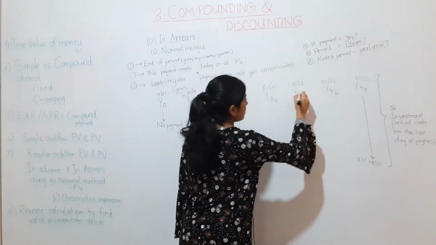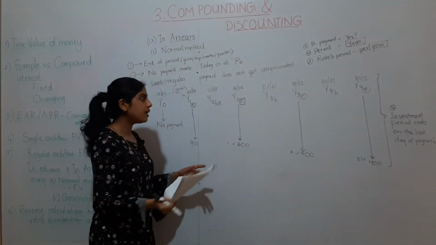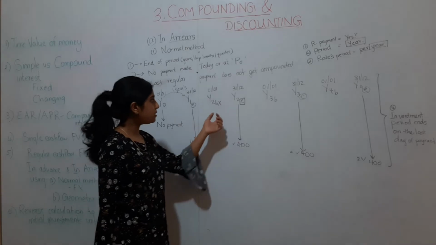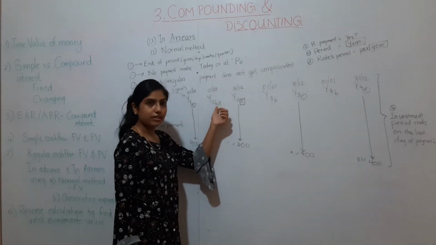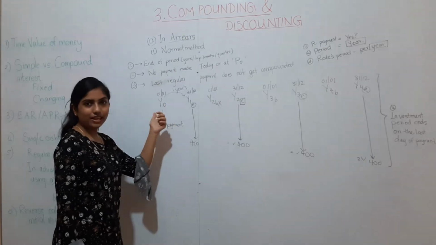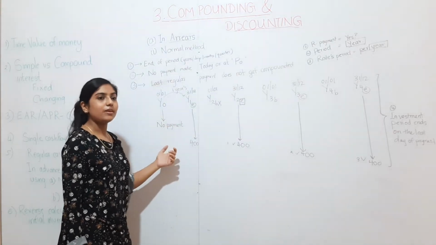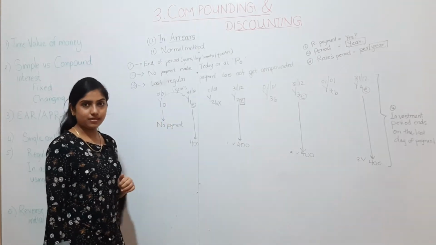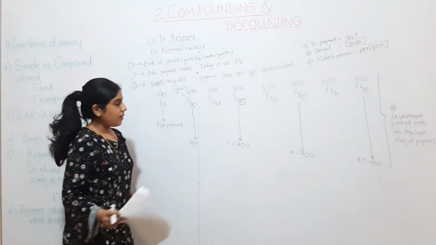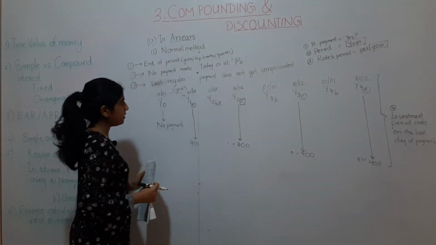Alright, so here end. This is for arrears. For advance, where did we put it? Advance, we put it at the beginning of the year. So the beginning of year 1 is year 0. That's why we had a payment made. They said payment is made now, meaning the beginning of the period. Alright, I hope you all got it.